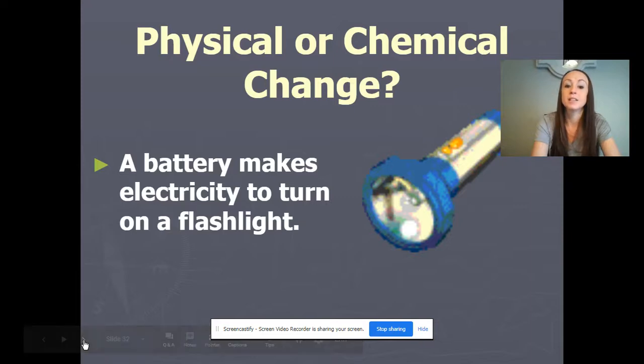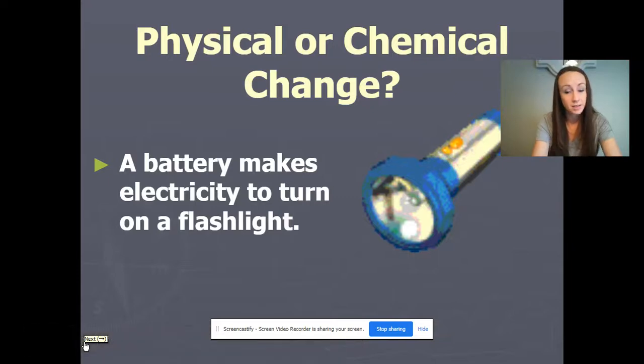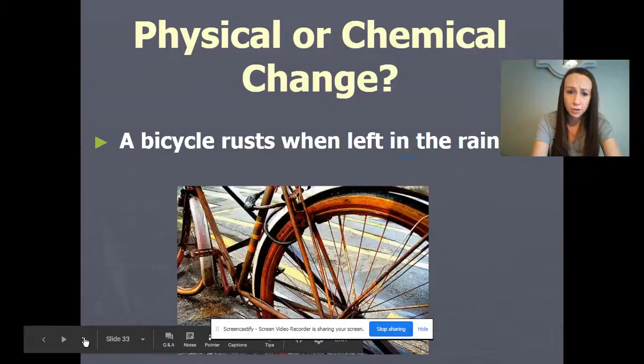A battery makes electricity to turn on a flashlight. This is looking at the physical property of conductivity, the ability for something to pass an electric current through. With this, we are looking at another physical change. Conductivity, we said, was a physical property, where some substances can pass an electric current through, and so that would be a physical change.